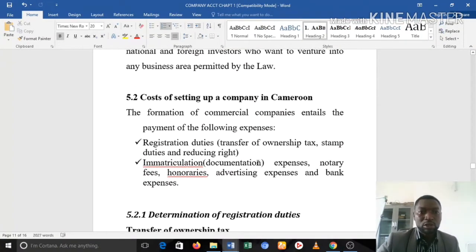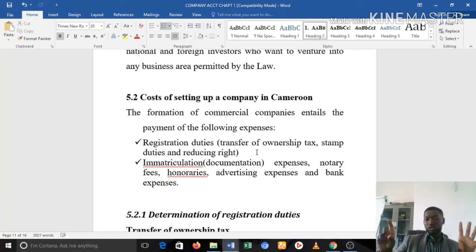Next up, let's look at the cost of setting up a company. The steps that we have explained above all require some costs that you incur. For the formation of commercial companies, the following expenses usually are incurred. You have expenses for registration duties. That will include transfer of ownership tax and stamp duties, as well as the reducing right.